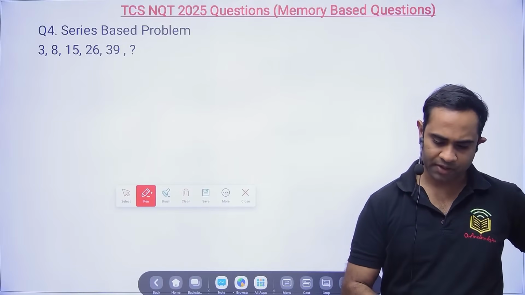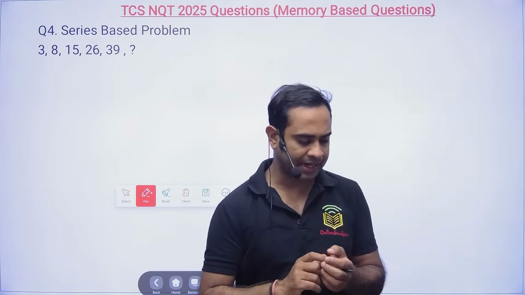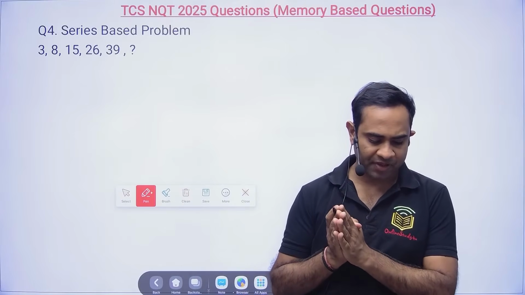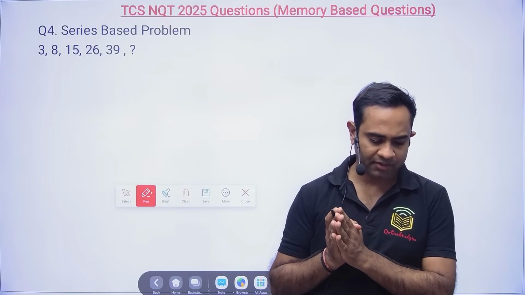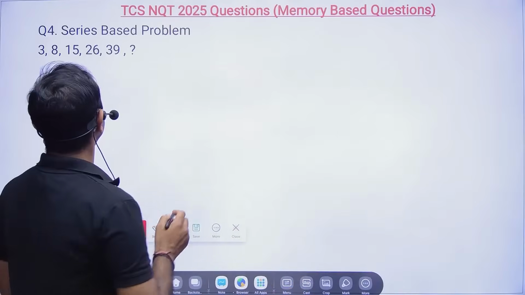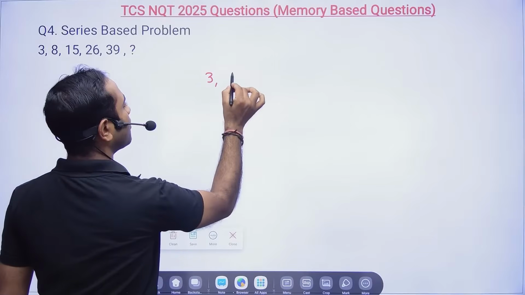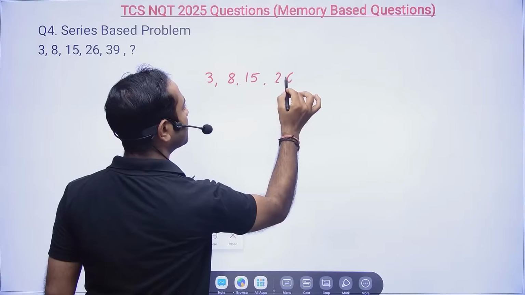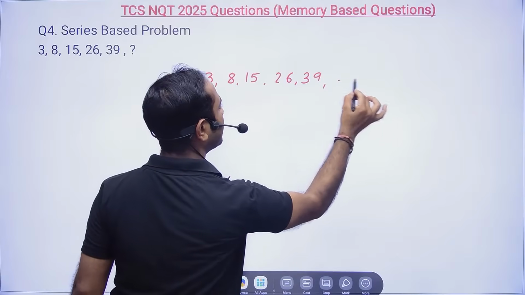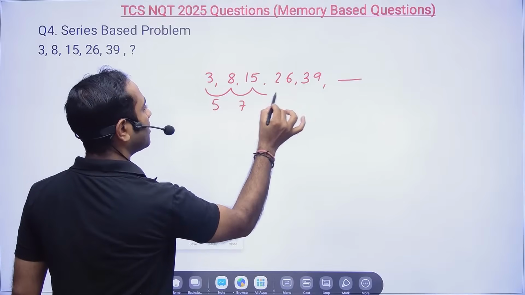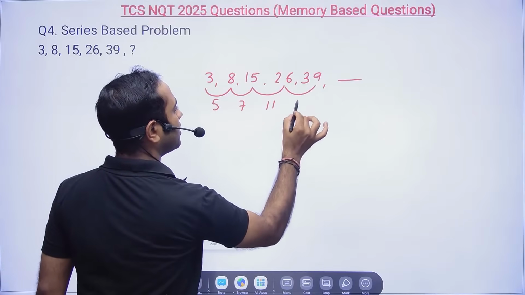Okay, so 40 seconds is over, and some answers I am getting as 56, from Siva Sankar and Akshar Jain, and 54 from Srinivas. The logic was very simple. We have 3, 8, 15, 26, 39, and we are looking for the next number. The differences are 5, 7, 11, 13.